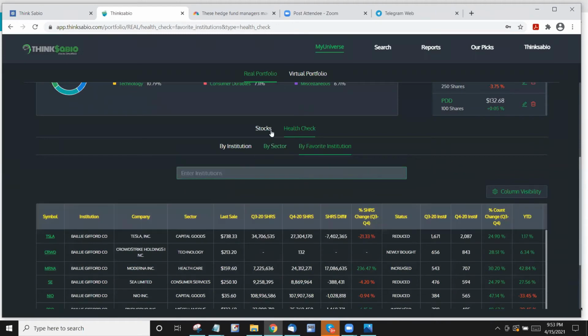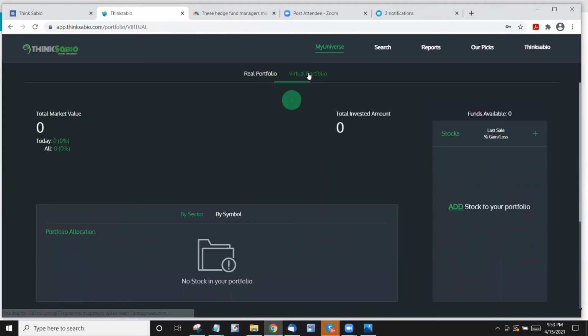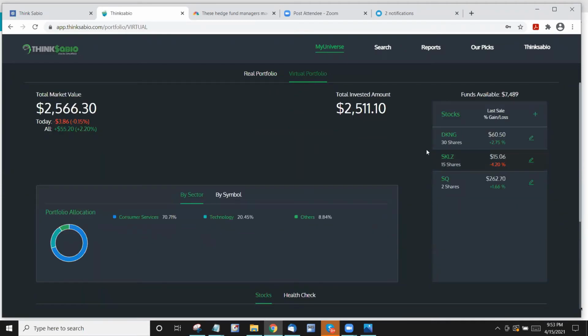Next one is, let's go to the virtual portfolio, right? This is the one we were talking about yesterday. I know many of you got it. We will be giving $10,000, right? So I already have it here, I entered it, but anyway, so virtual portfolio, you can trade it here. It's a virtual portfolio, but we are giving you $10,000 total. And you can really get a trading kind of experience, so that people who are new, or people who cannot really buy, or who wanted to wait and see what is going to happen to this particular stock, they can pretend as if they are buying, as if they are investing here.